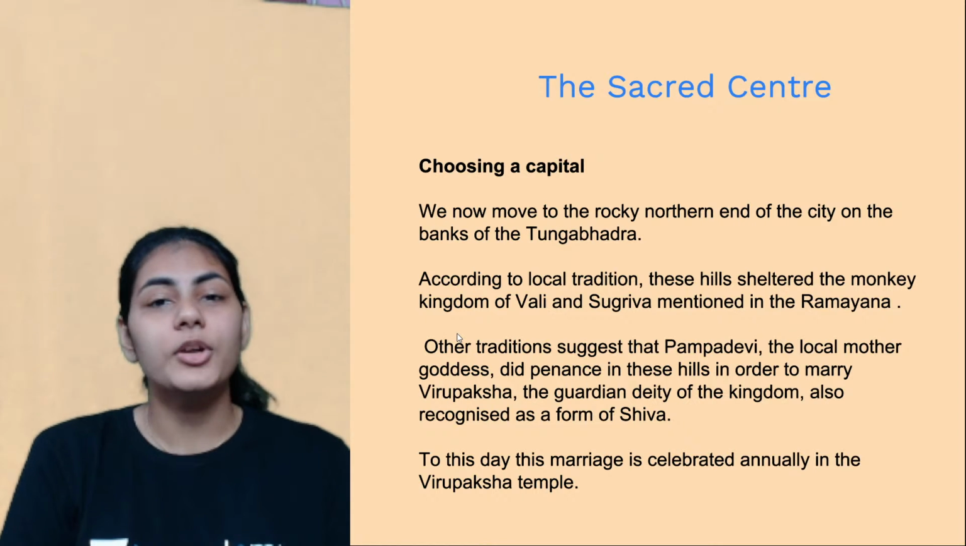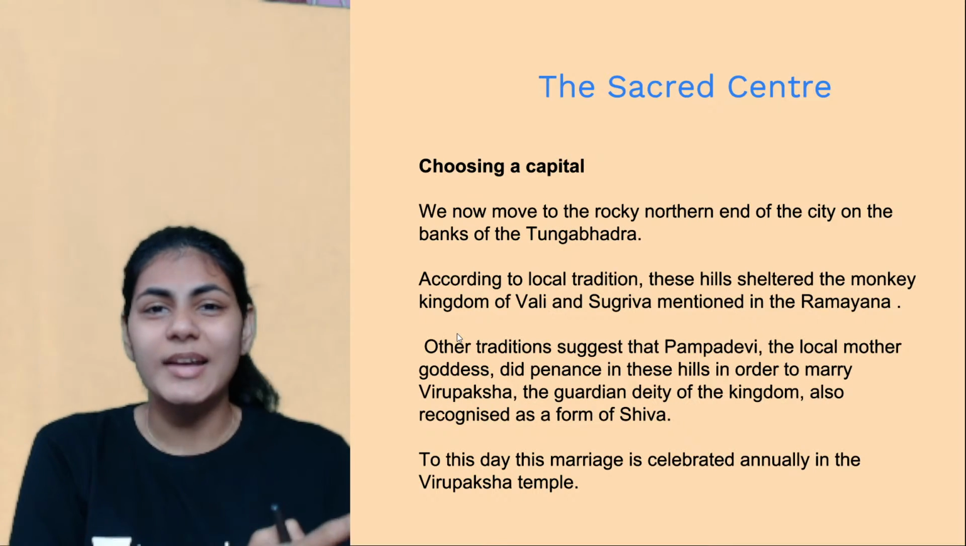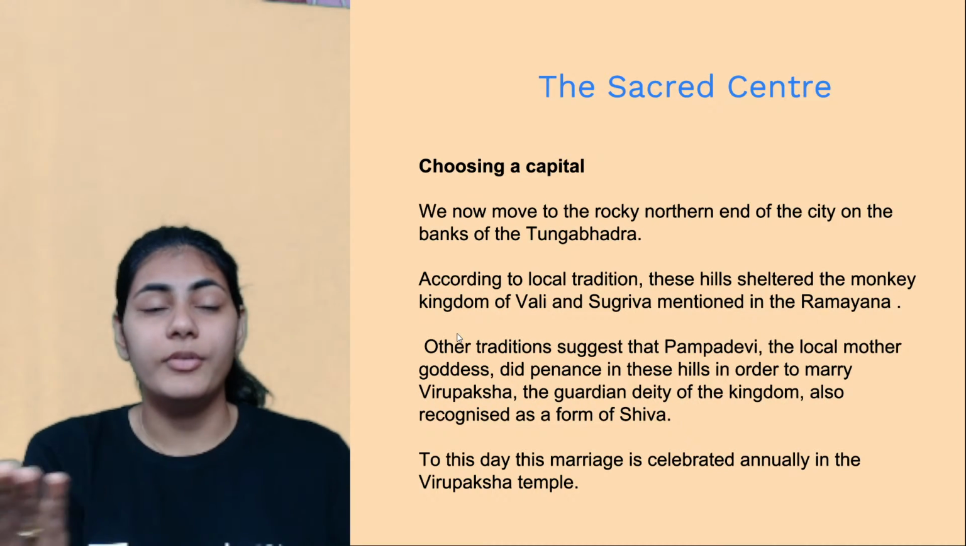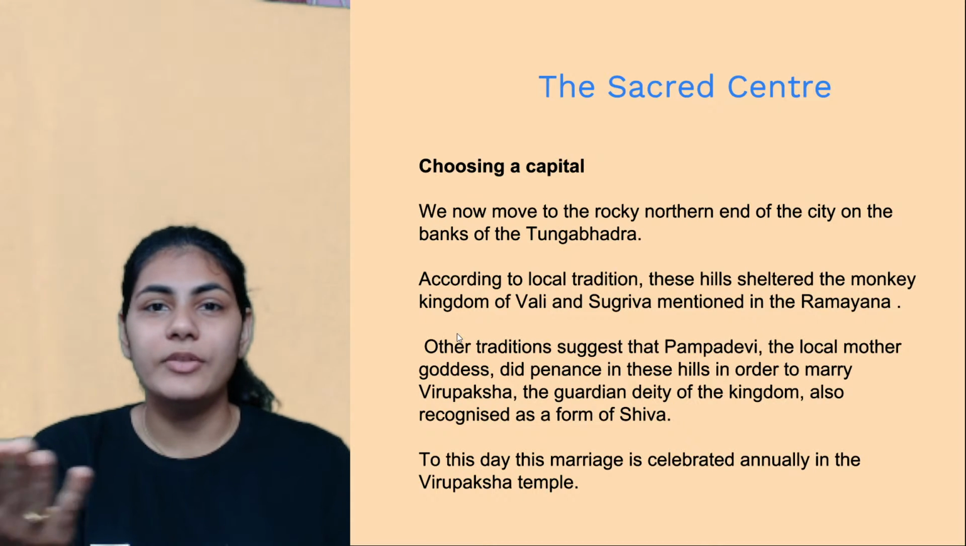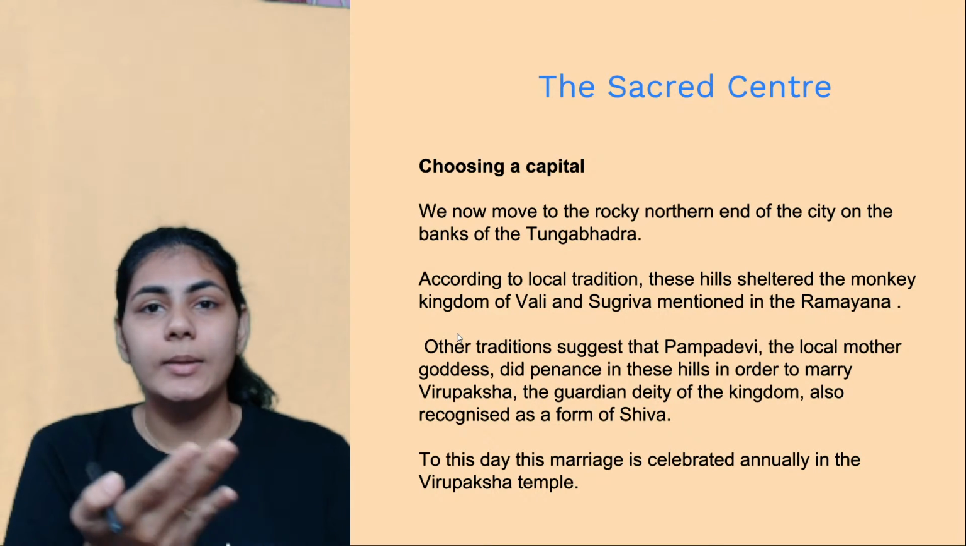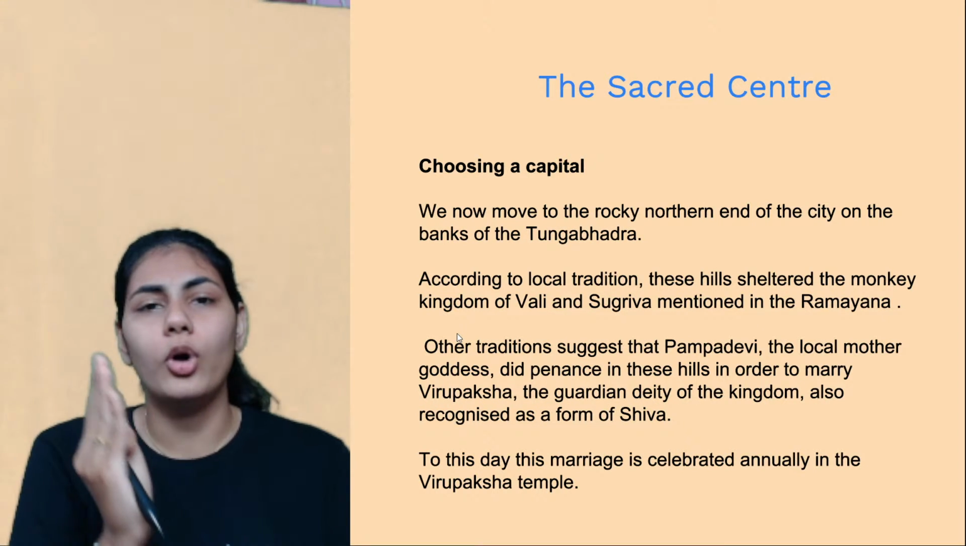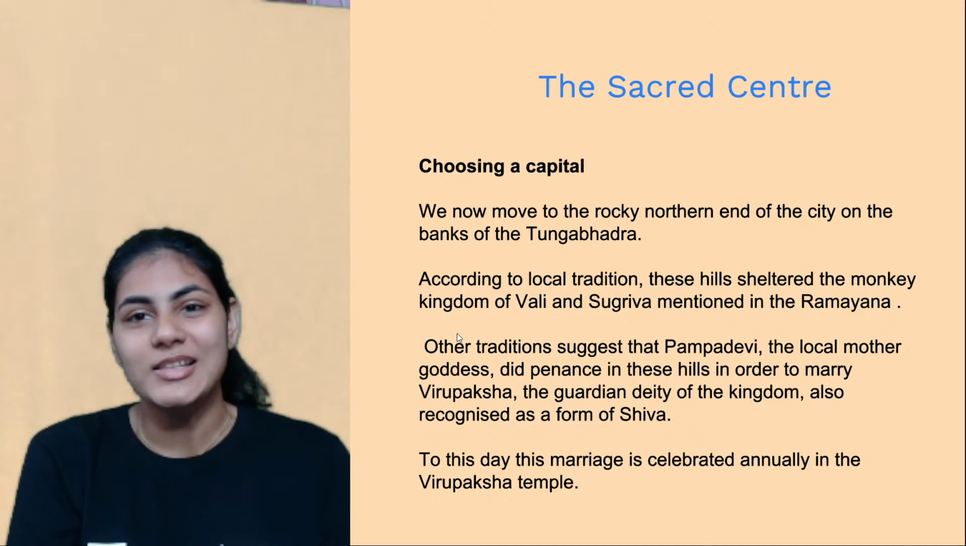So that is where we were discussing the Royal Center, right? We've discussed a couple of buildings like the Lotus Mahal. We've also talked about the Mahanavami Dibba, the Audience Hall, and finally the Hazara Rama Temple. So these are four special features of the Royal Center.